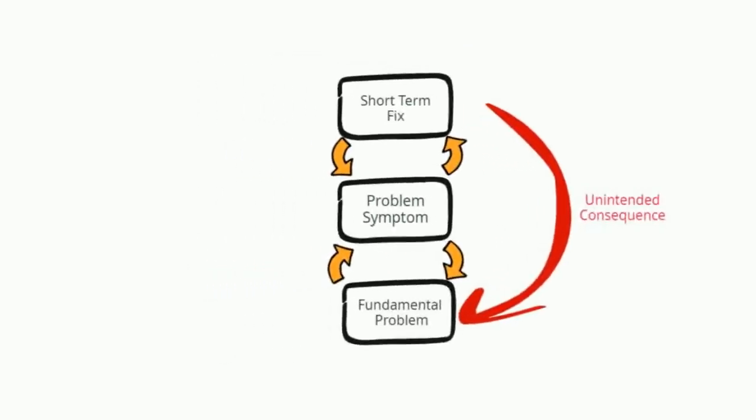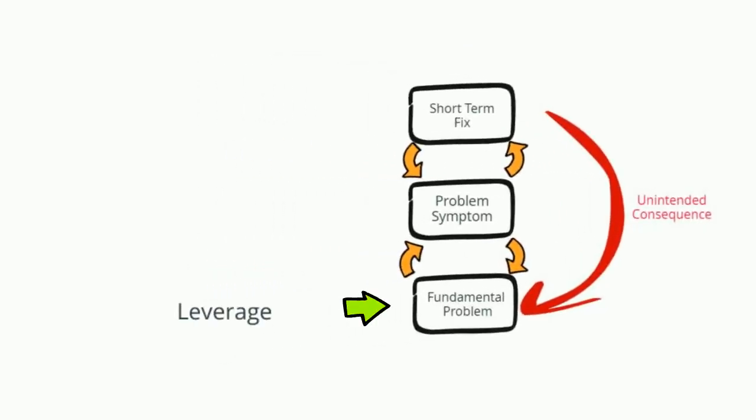So how do we solve this problem? Leverage needs to be applied at the fundamental problem. If we don't address the fundamental problem, both the problem symptom and the short-term fix will continue to exist, driving the continuance of the unintended consequence. So how do you generate leverage within a system model?